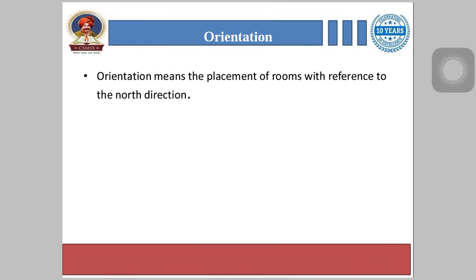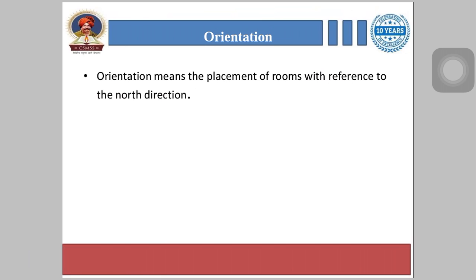Next we will see about orientation. What is orientation? Orientation means the placing of the rooms with reference to the north direction, and the same plan can be placed on the plot in various ways to give different orientations.